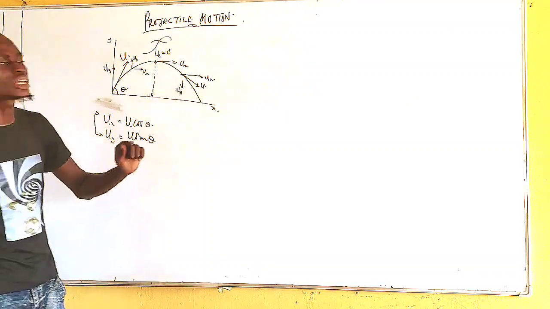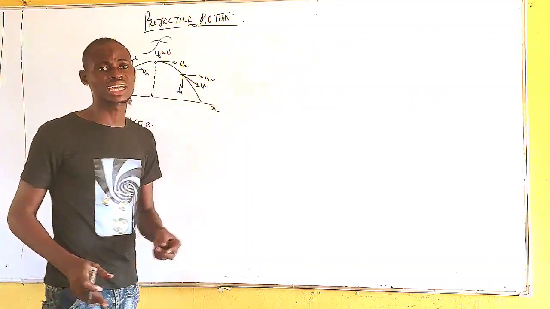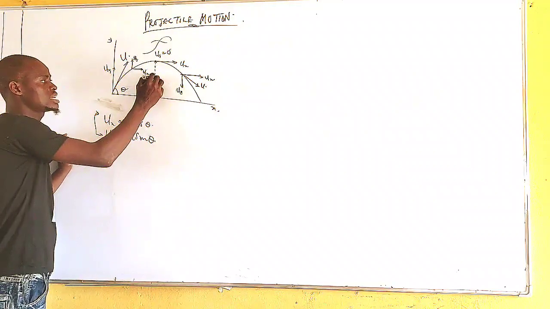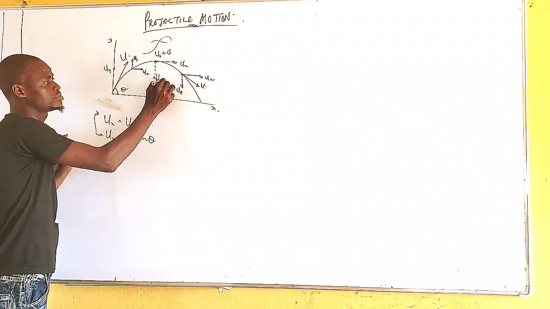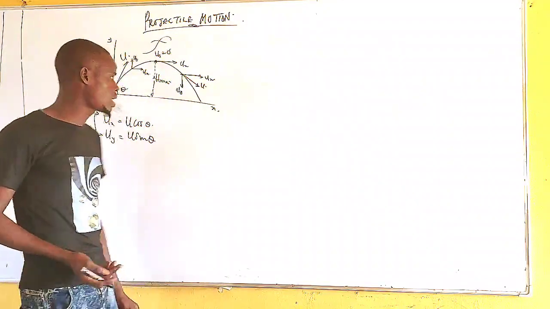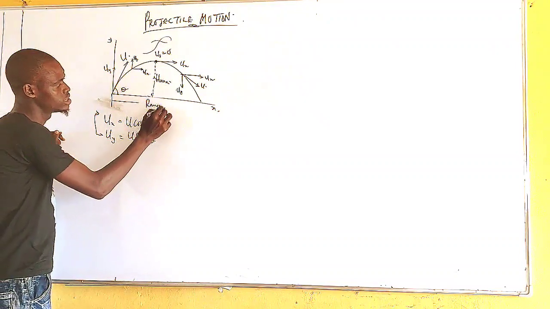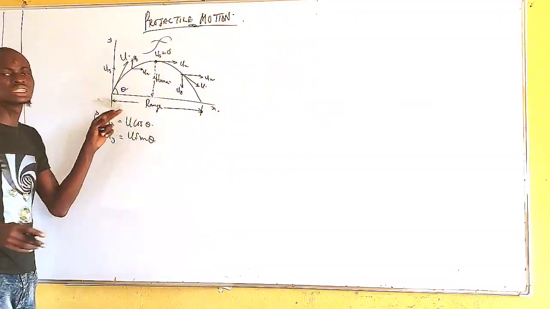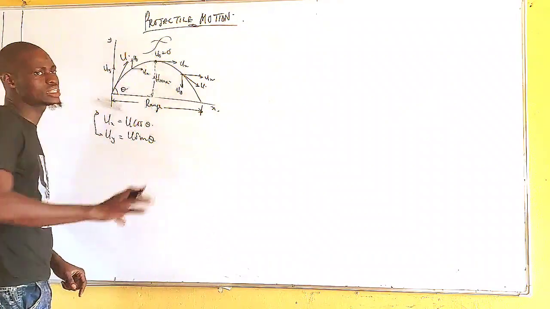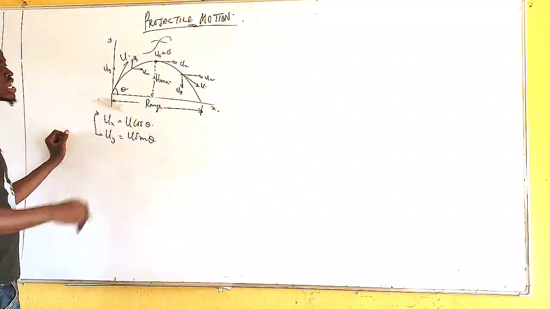Now, what are the major things that can be asked from you in projectile? Because whenever I want to give a question on projectile, it should surely be calculation. The first thing is the maximum height that the body reaches. That is the maximum position that the body reaches before it starts to drop. And they can also ask a question on the range of the projectile. The range simply means the total horizontal distance covered by the body, while the maximum height is the total vertical distance covered by the body. Are we together? So take note of this.